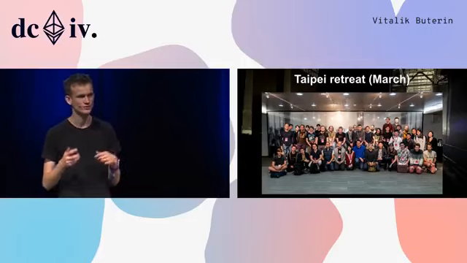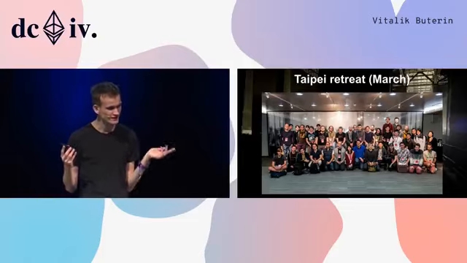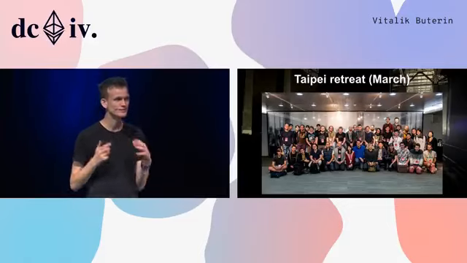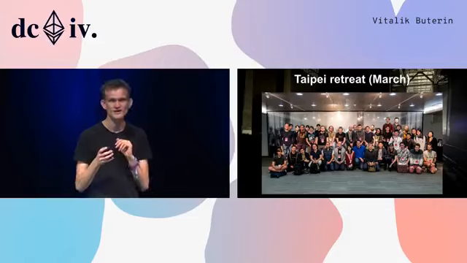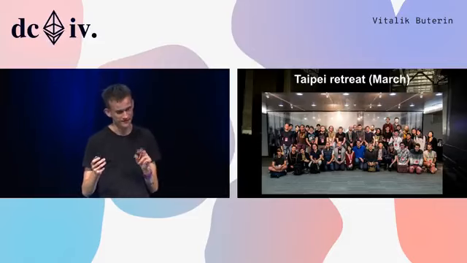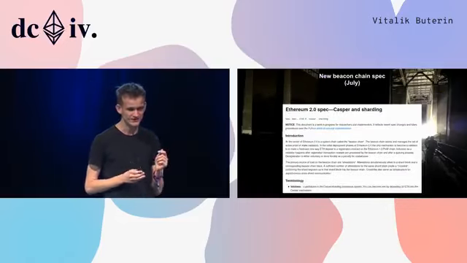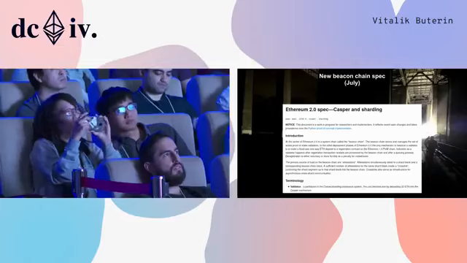Eventually, we had this retreat in Taipei in March, and around here, a lot of the ideas around how to implement a sharded blockchain seemed to solidify.